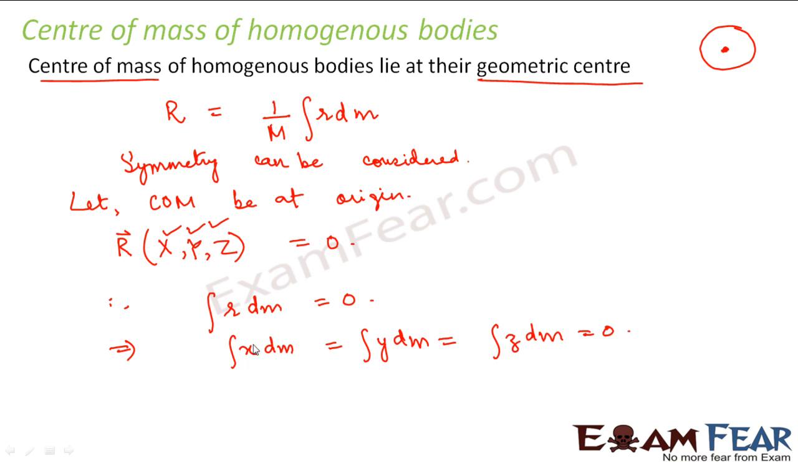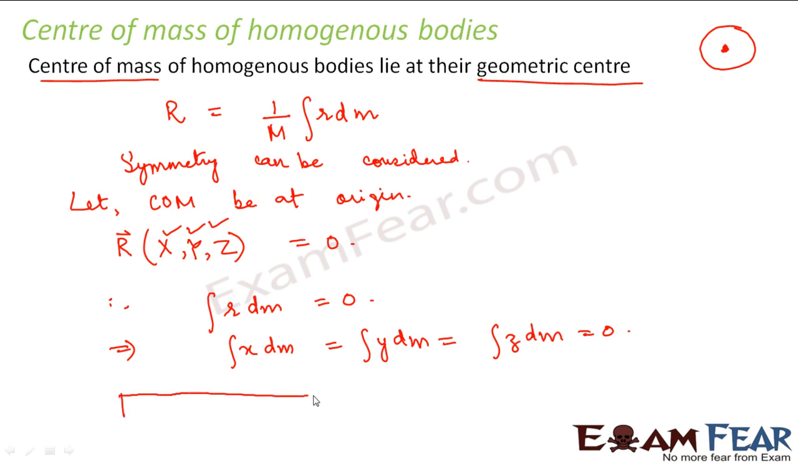So what does this signify? This signifies that the x coordinate will be 0, y will be 0, z will be 0. So that means for such objects, their center of mass will always lie at the geometric center. So let us look at some examples in this case.